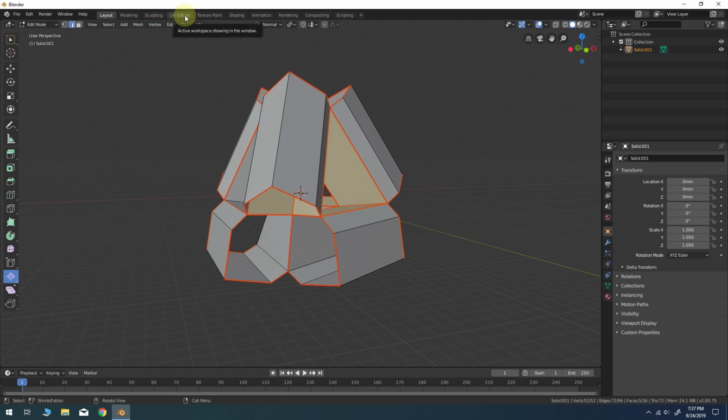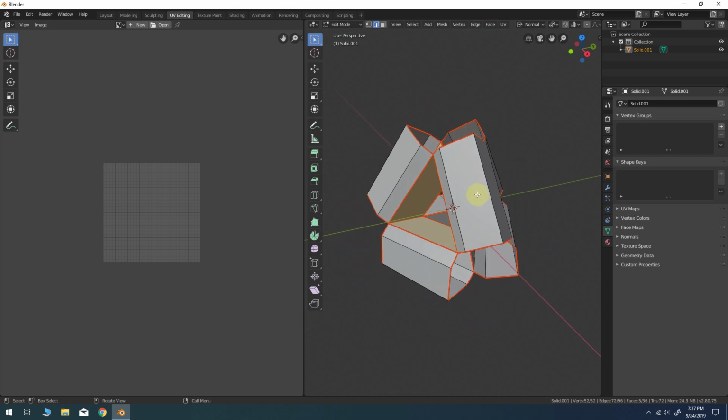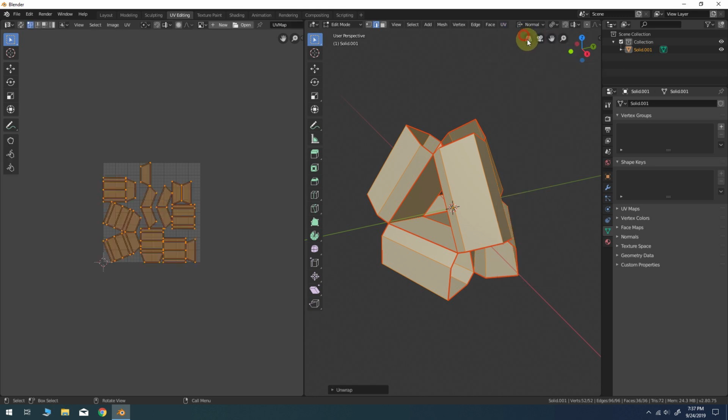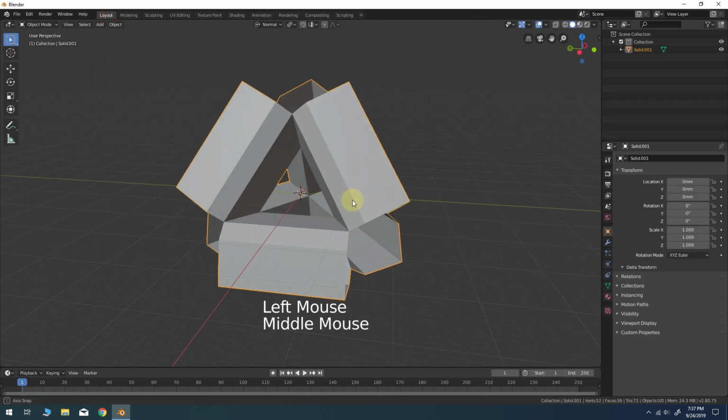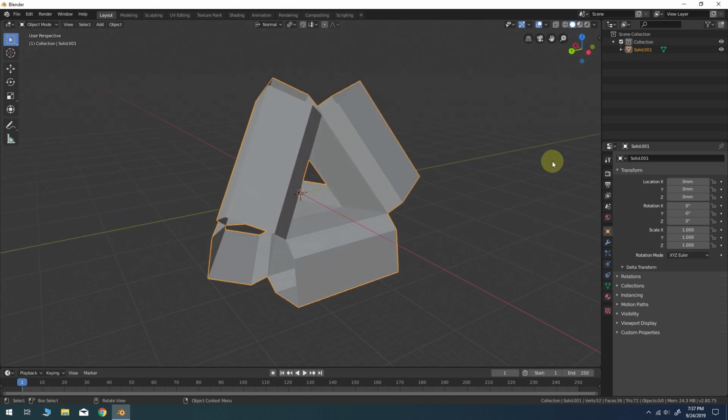Now at the top, if we go to the UV editing tab, scroll back, press A to select everything, and in the UV shortcut, we could just click Unwrap, and that'll give us this result. And this is only temporary for now. We'll go back and fix the seams later as we add some modifiers to the object.